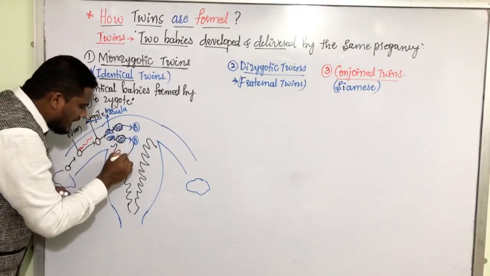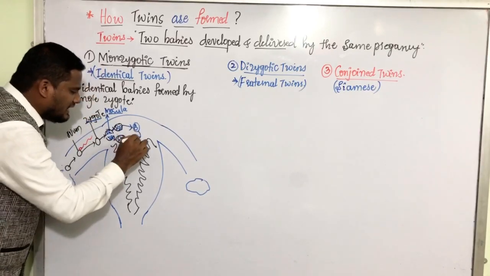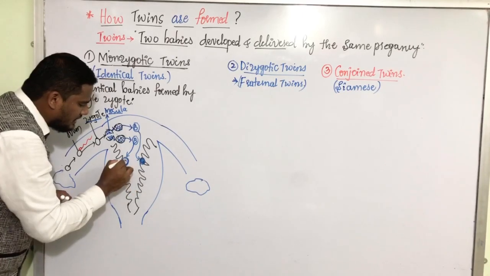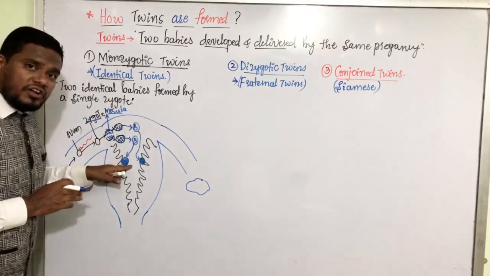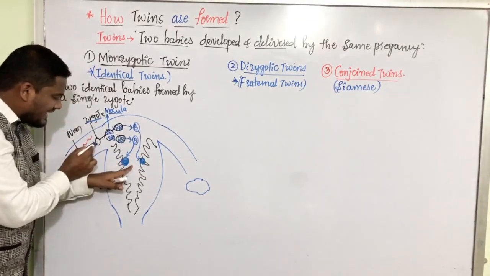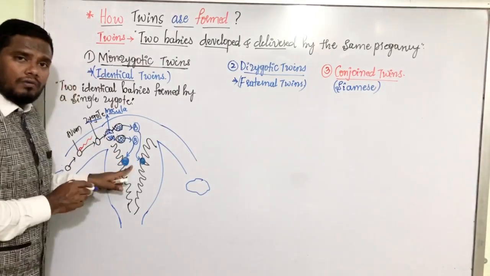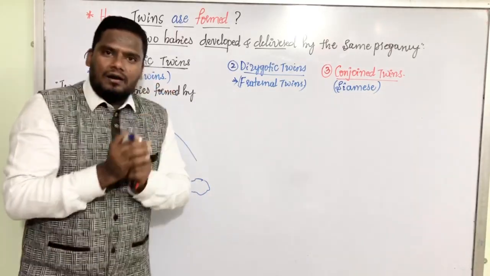One of the blastula comes and gets implanted in this endometrial wall and the other one will go and implant here. That means two different blastocysts formed by a single zygote get implanted in the endometrial wall. And these two blastocysts are genetically similar.